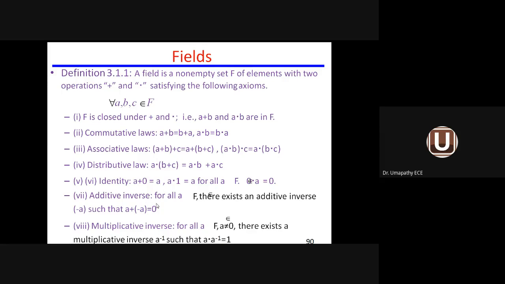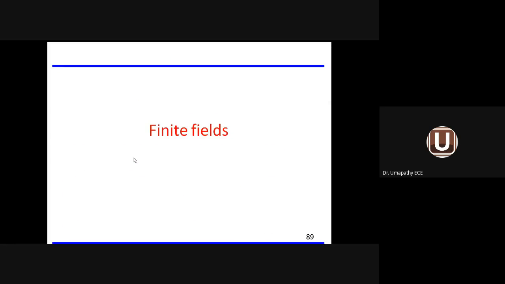Then the additive inverse. A plus A inverse equals 0. Actually, this one is not A inverse. Sorry, A plus minus A equals 0, the additive inverse for all values of A, as well as the multiplicative inverse. A dot A inverse must be equal to 1. A plus minus A equals 0. A dot A inverse equals 1. So these axioms should be followed, should be satisfied by the field. Then only it is called a finite field.